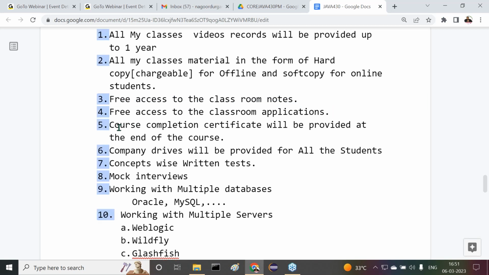Next one: at the end of the course, we will provide a course completion certificate so that you can utilize it. Next, company ties will be provided for all students. I told you already the process we are following. We have some companies we are already in touch with, and we are inviting them to come here and conduct drives. Definitely those companies will come and conduct the drives. At the same time, we do not believe in job guarantee programs. We are not conducting any such things.